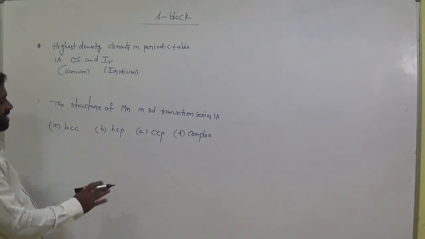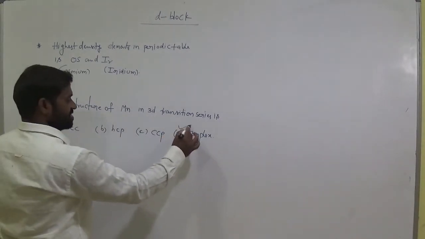So the manganese structure is complex structure. Keep it in our mind.